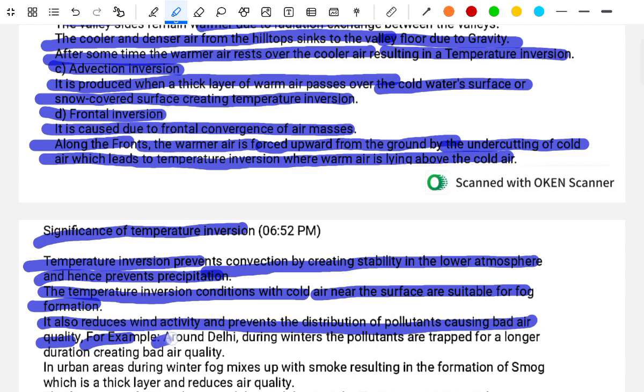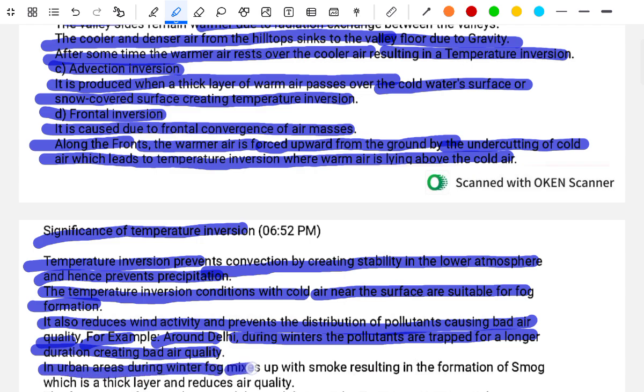For example, around Delhi during winter, the pollutants are trapped for a longer duration, creating bad air quality in the urban areas. During winter, fog mixes with the smoke, resulting in the formation of smog, which is a thick layer that reduces air quality.